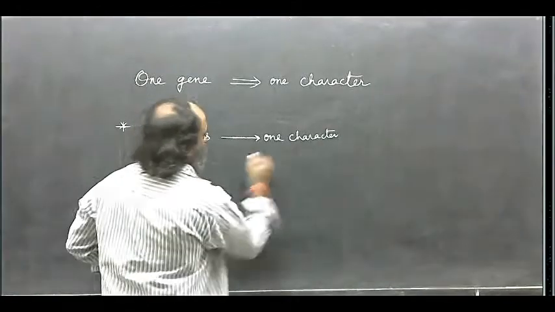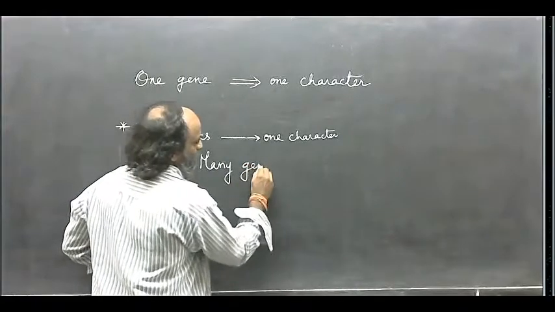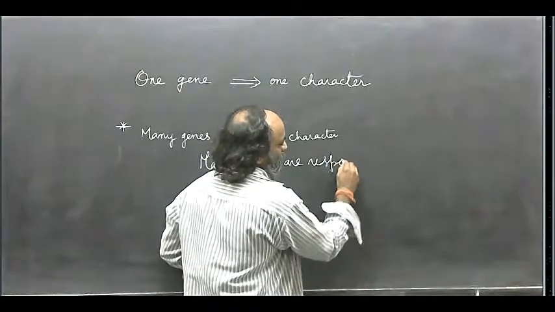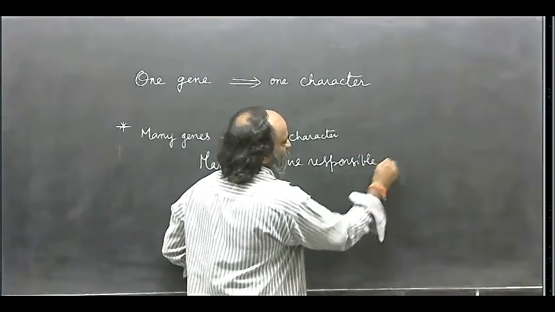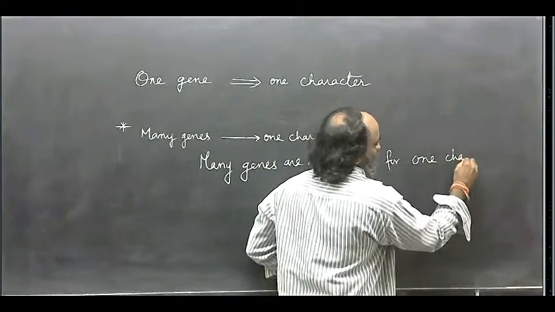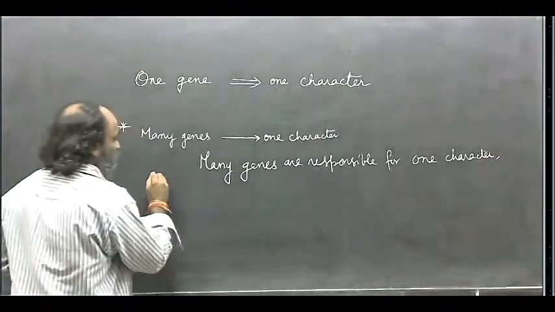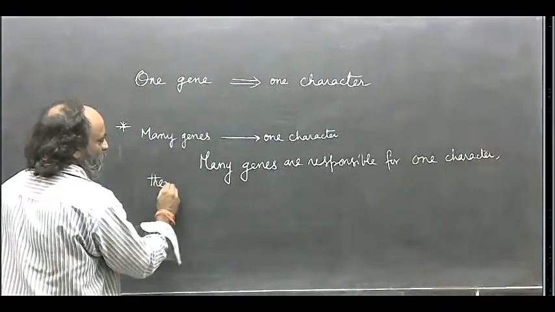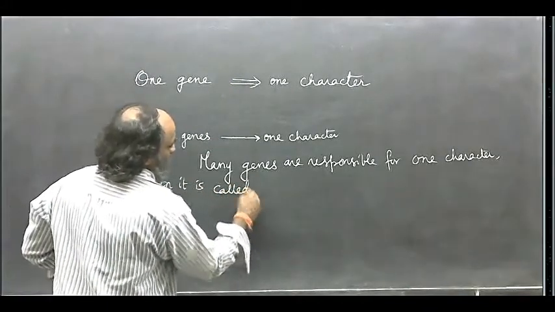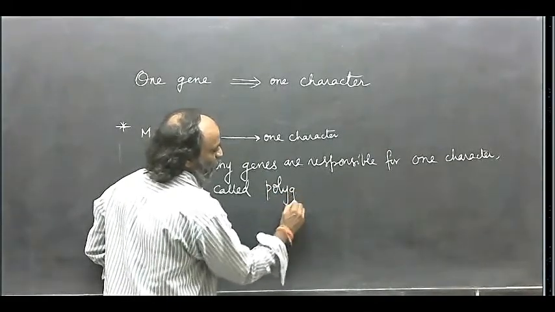And when many genes, that is more than one gene, are responsible for one character, then it is called polygenic inheritance. Poly means many, genic means genes.